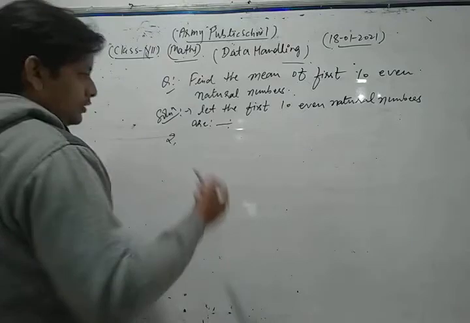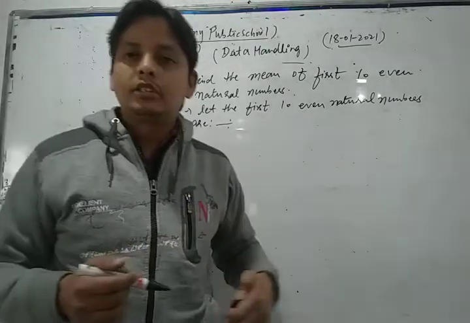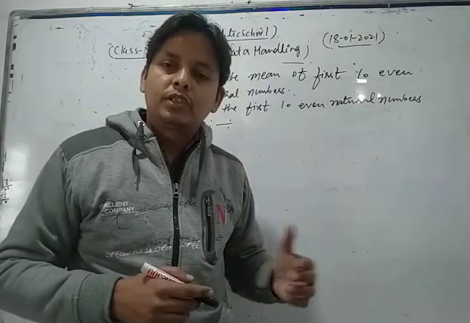2 is an even natural number. Even numbers are those numbers which are divisible by 2.